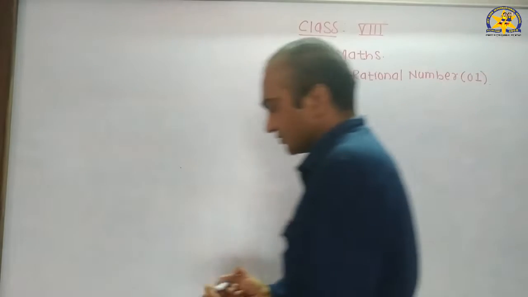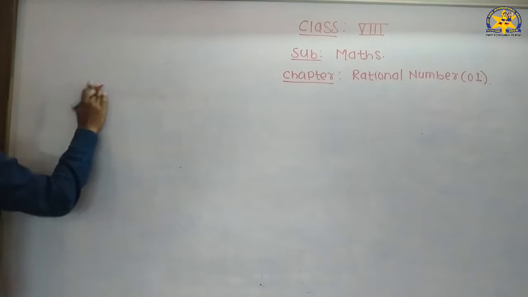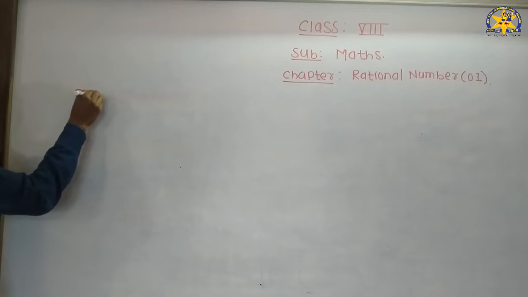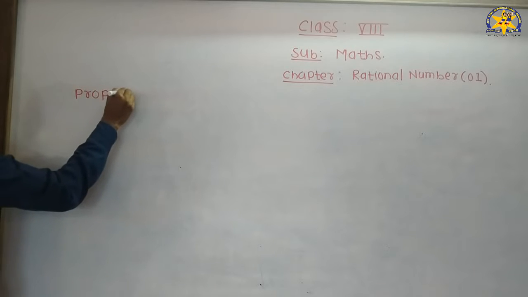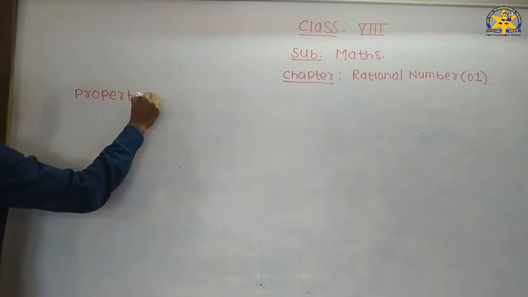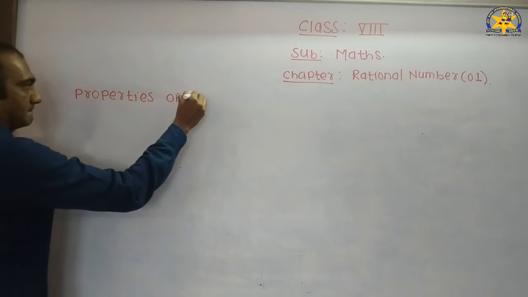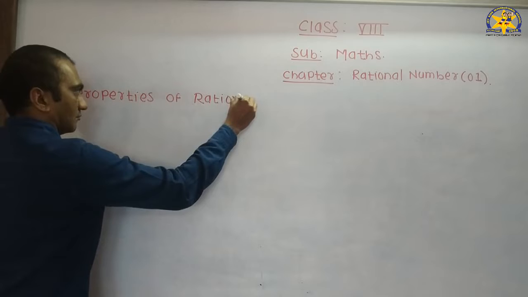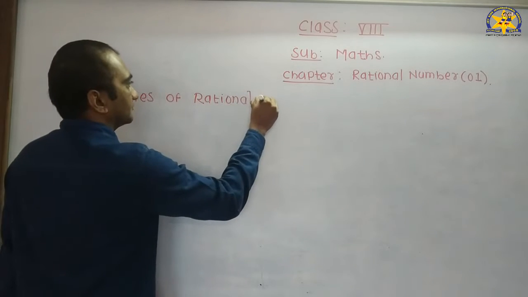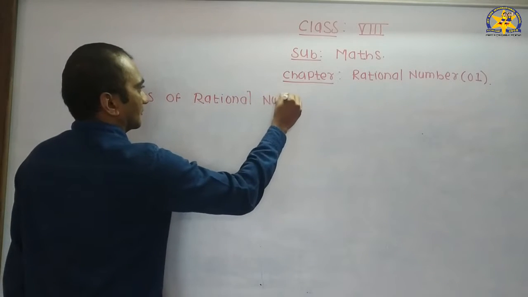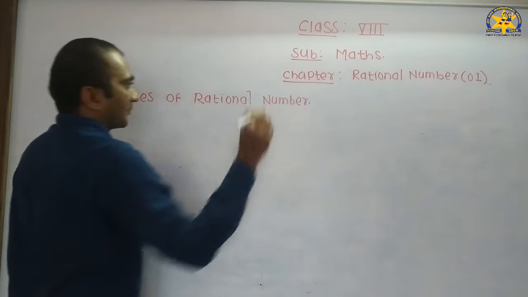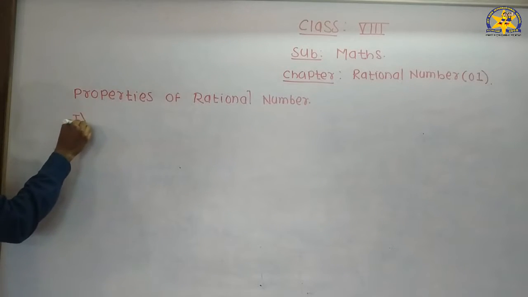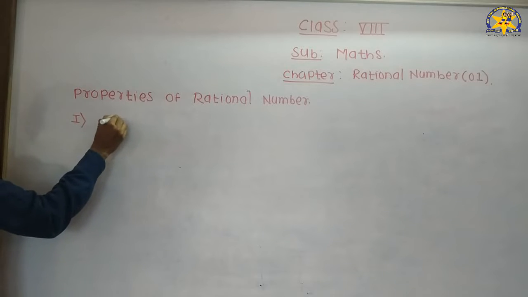Our next topic is properties of rational number, in which the first property is closure property.